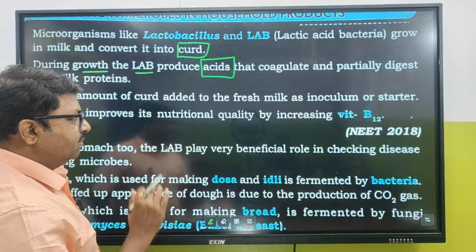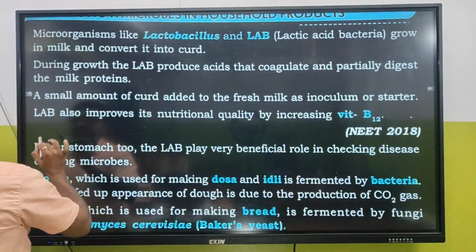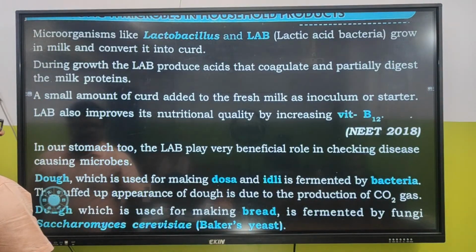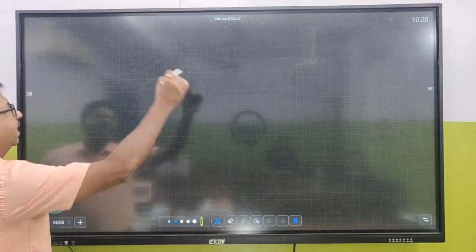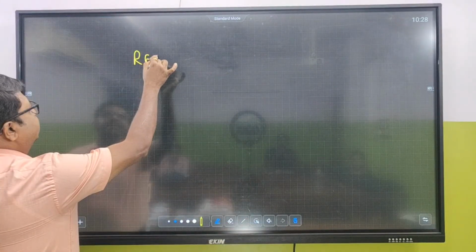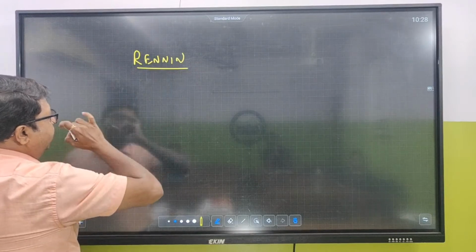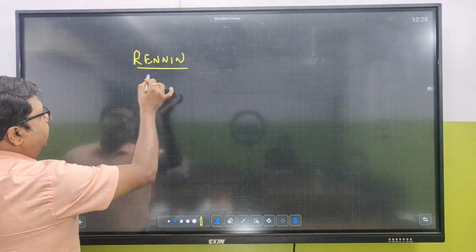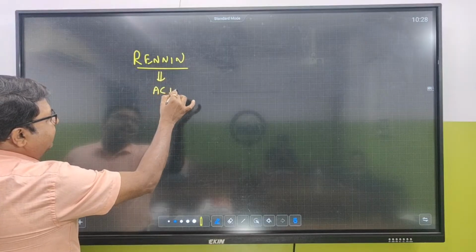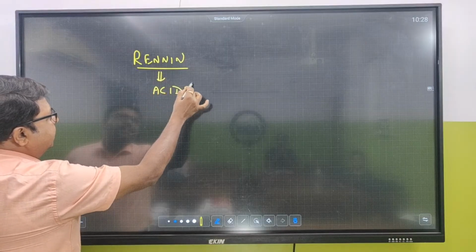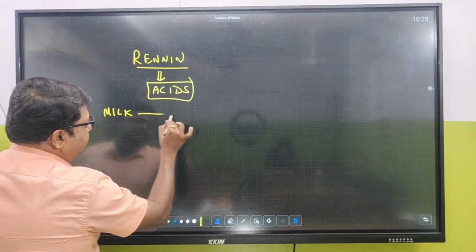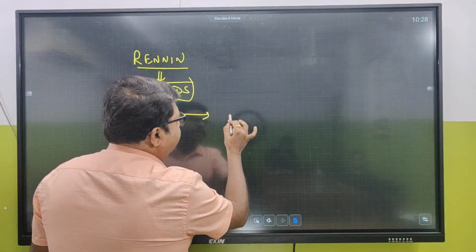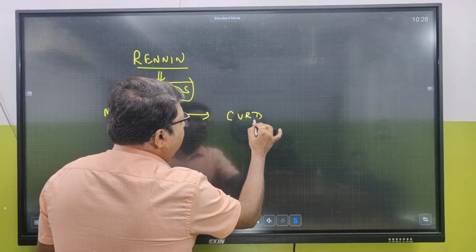Think about it again. Let me give you this idea again. In infants, there is an enzyme in their stomach called renin, and the acid present inside the infant's stomach can change the milk. They take milk, and when they vomit, you have seen curdling occurs.